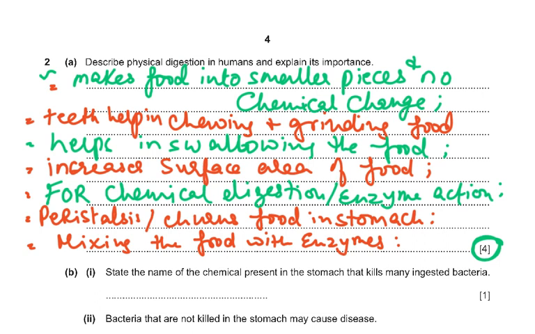Now, how do we exactly word this? Makes food into smaller pieces and no chemical change. Then teeth help in chewing and grinding the food, then helps in swallowing the food. This increases the surface area of the food, and this is going to facilitate chemical digestion or the effect of enzymes. And then peristalsis is going to churn the food in the stomach, and then it mixes the food with the enzymes.